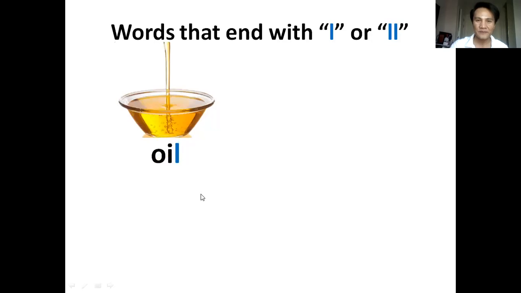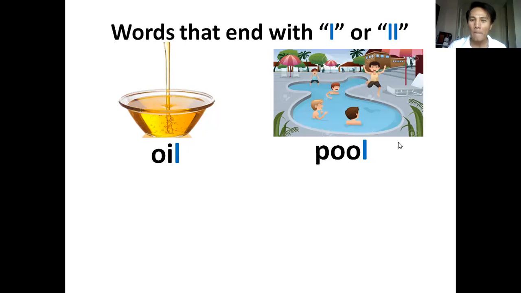Okay, first, let's start with one L. It ends with one L. Okay, first, this is oil. Again, oil. When you cook French fries, you need oil, right? Okay, next is pool. When you want to swim, where do you like to swim? You like to swim in the pool. Okay, pool. Next.